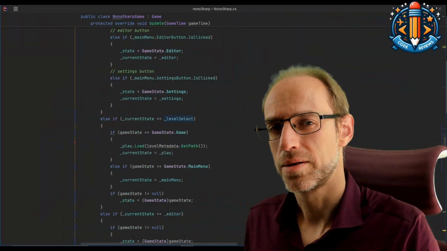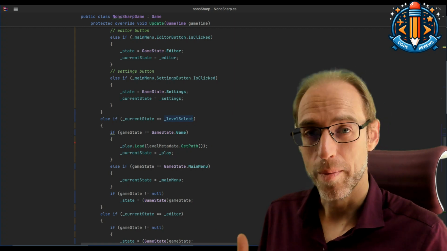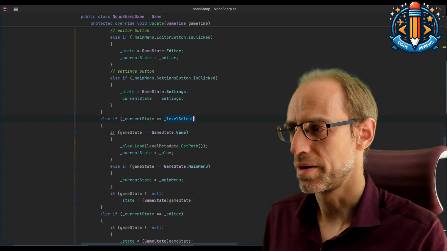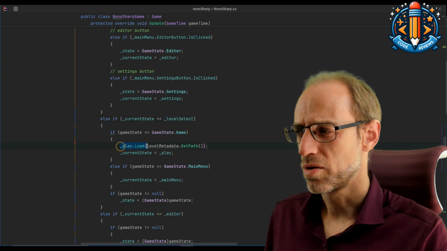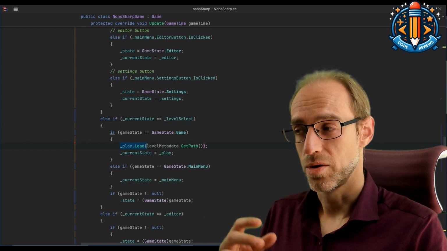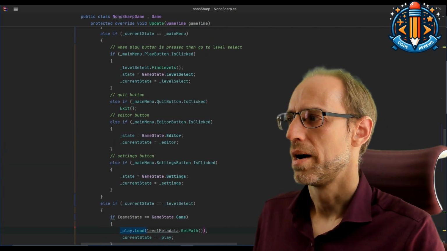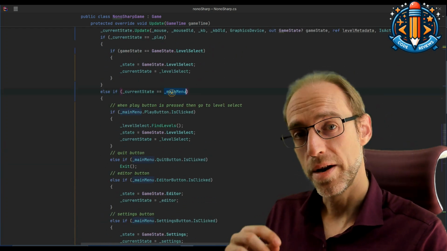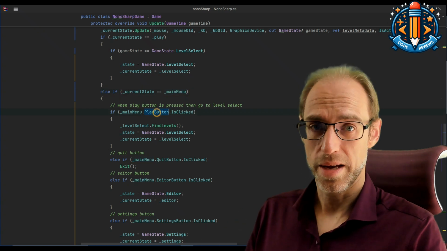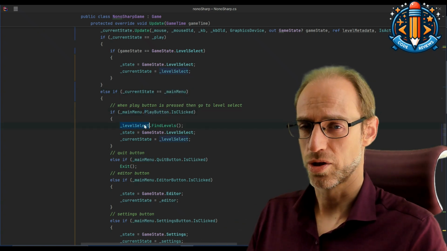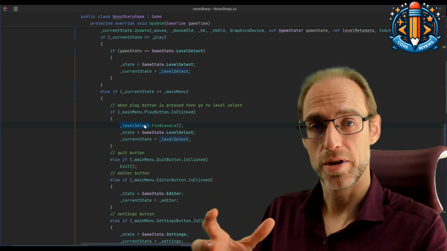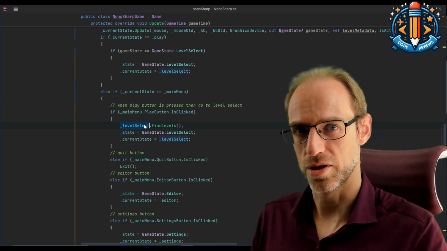So if we look at these few lines that were kind of the problematic thing, we notice that if you are in the level selection, you need to call something on the play, which is you select the level and you go to game state. So it's kind of exactly where you want to go. And same here, if you are in the main menu and you want to play, you need to do something to the level selection, because once you go from main menu to level select, some initialization needs to happen.